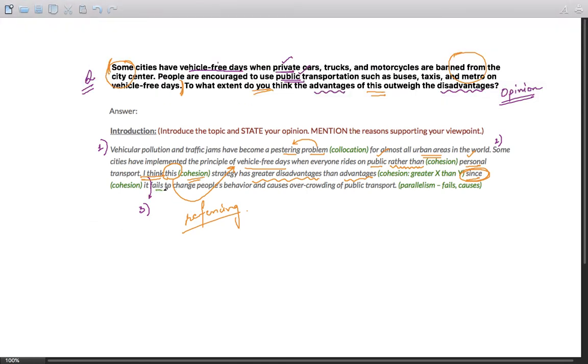Reason number one, it fails to change people's behavior. Why does it have more disadvantages than advantages? Because of reason number one, let me call it R1, and reason number two, it causes overcrowding of public transport, R2. So as you can see clearly, this introduction contains three sentences. You can reduce it to two sentences. Sentence number one, just a paraphrasing, and sentence number two, your opinion, as well as the reasons supporting your opinion, in a very, very brief form.